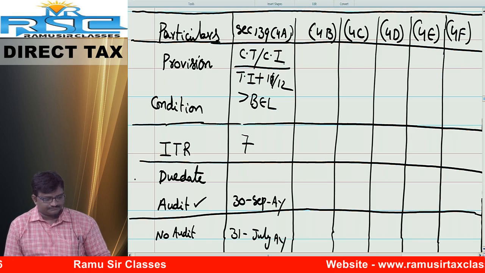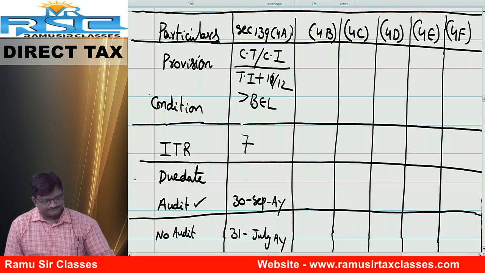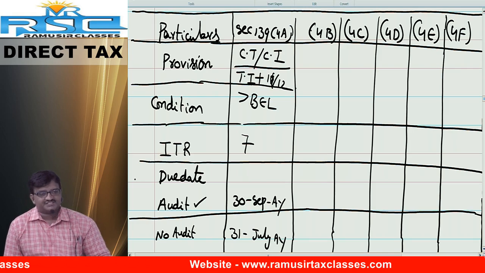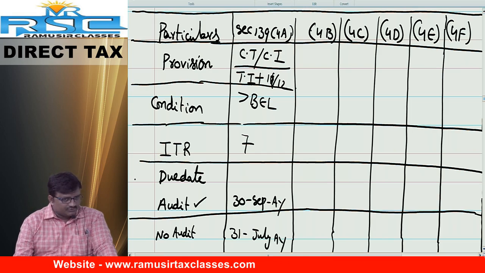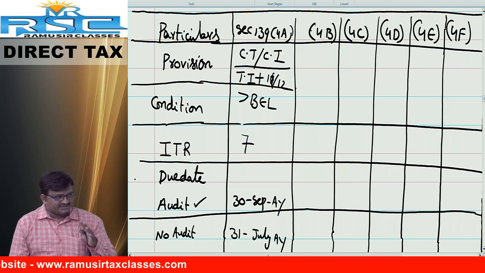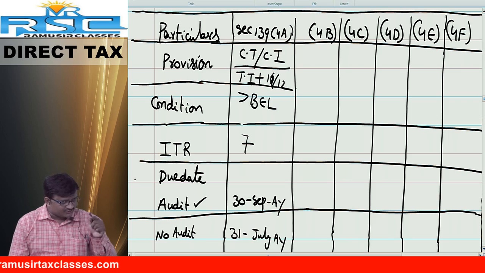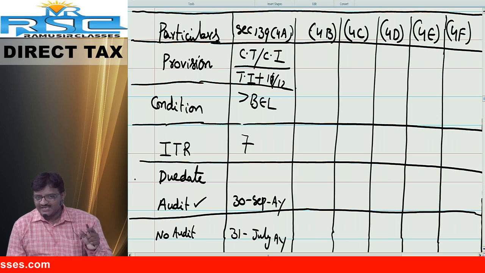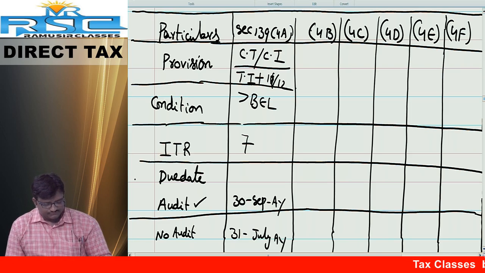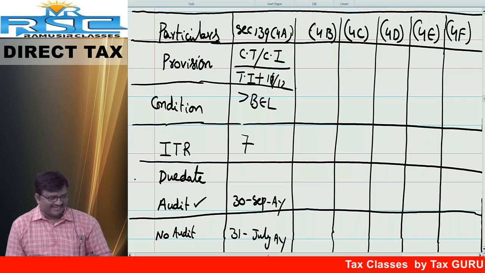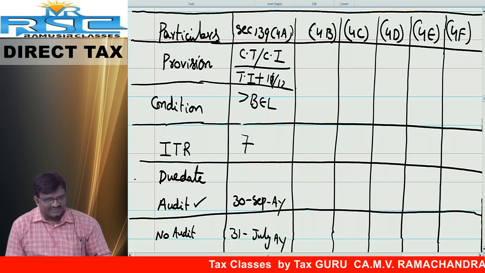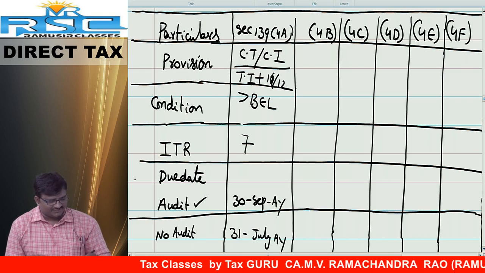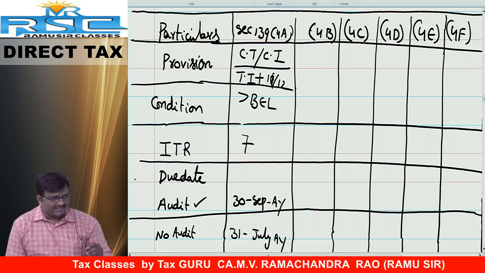Next, under that, conditions. Tell me, friends, total income or gross receipts? You can say gross receipts exceeds basic exemption limit, or else you can also say total income before claiming exemption under section 11 and 12 exceeds basic exemption limit. Make a note: total income before claiming exemption under section 11 and 12 exceeds basic exemption limit.